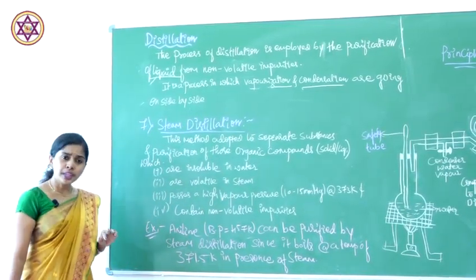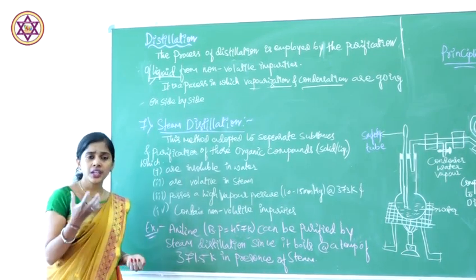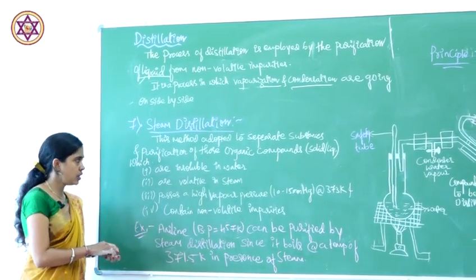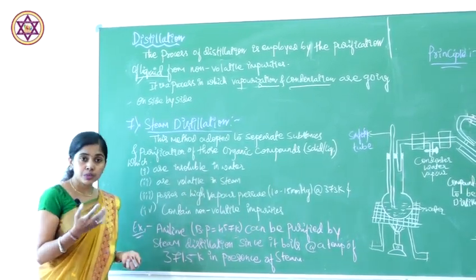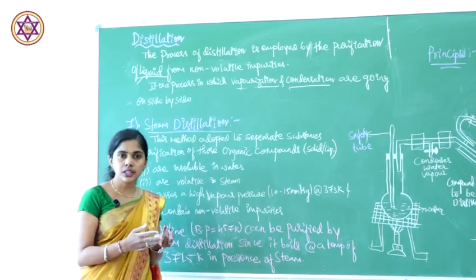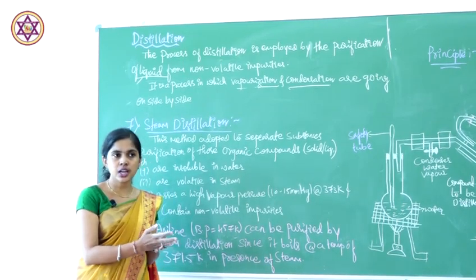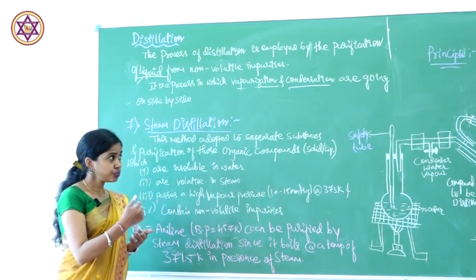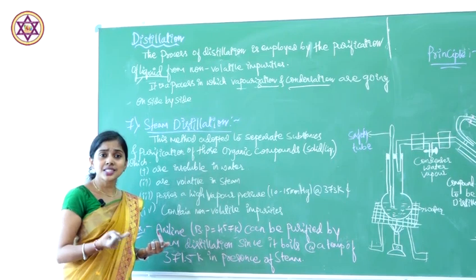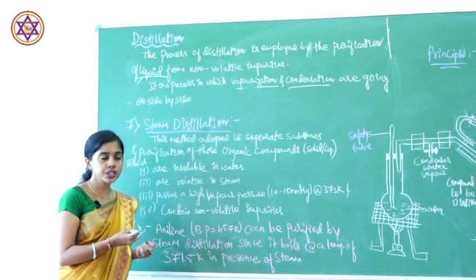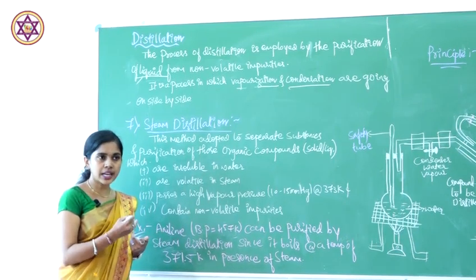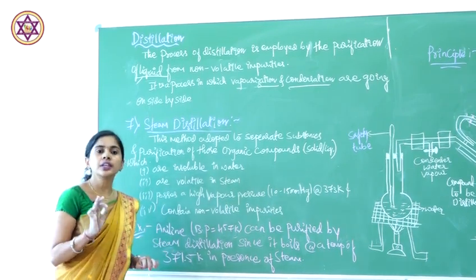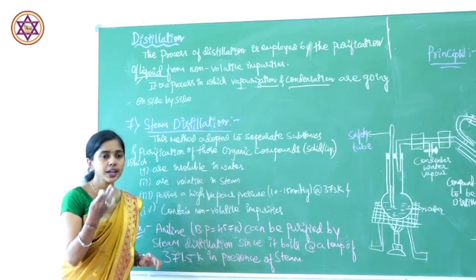In this method, we are going to take the organic compound, which should be steam volatile in nature. Till now, what we discussed: the first methods, crystallization, fractional crystallization and sublimation, are for solids. Then simple distillation and fractional distillation, and distillation under reduced pressure, vacuum distillation, are for the liquids, methods 4, 5, 6. Then the seventh one is steam distillation. This one can be used for both solids and liquids.